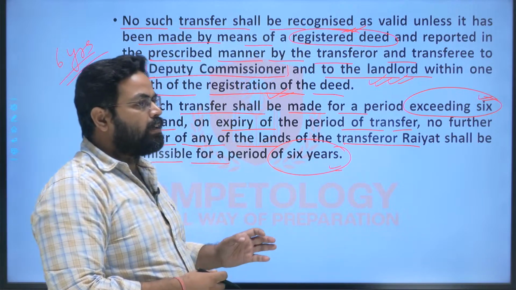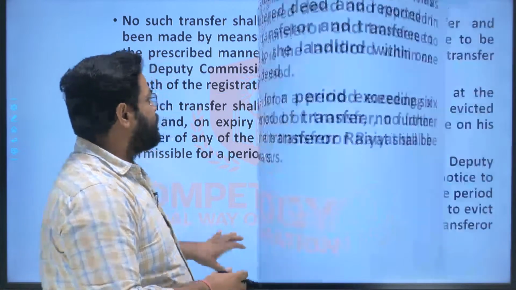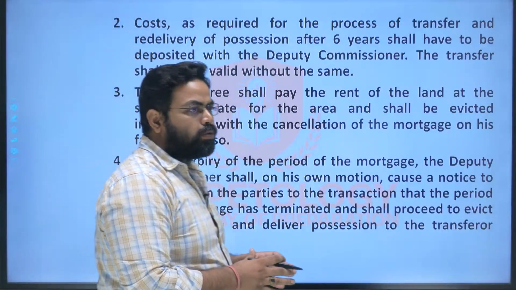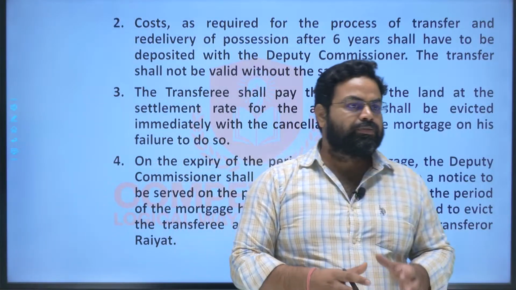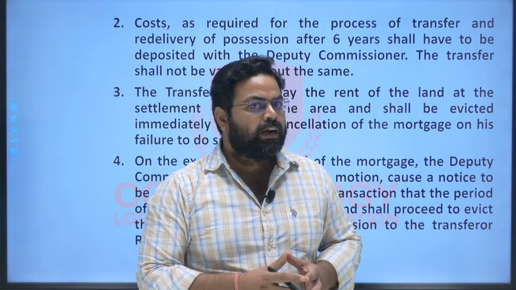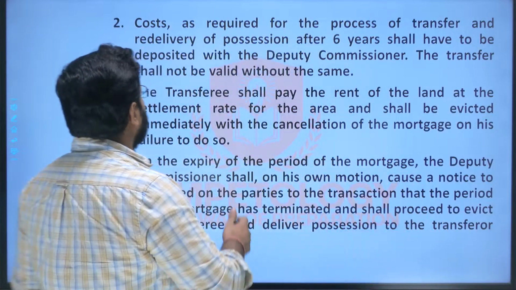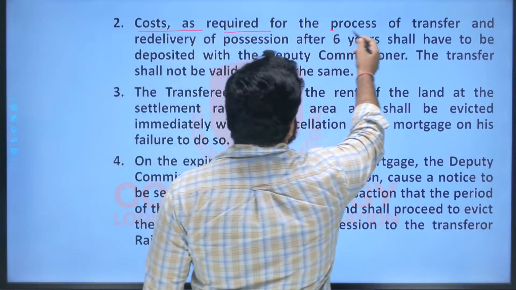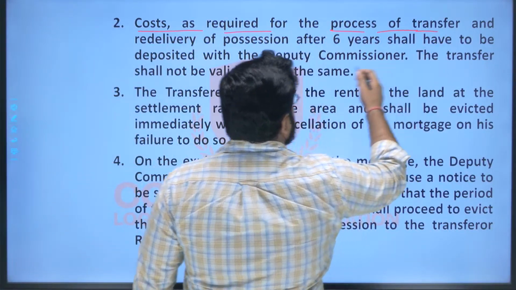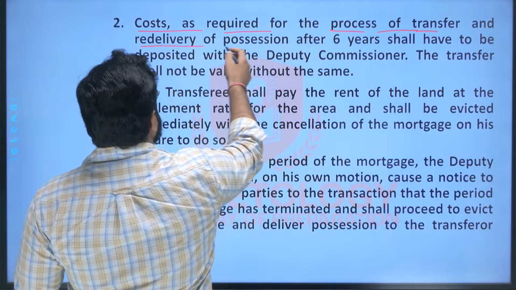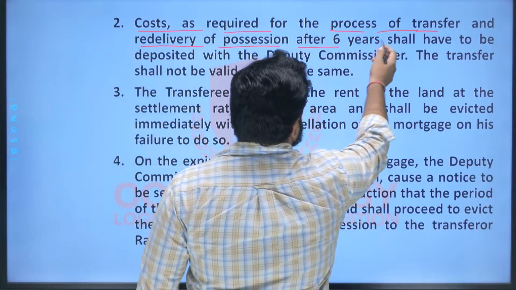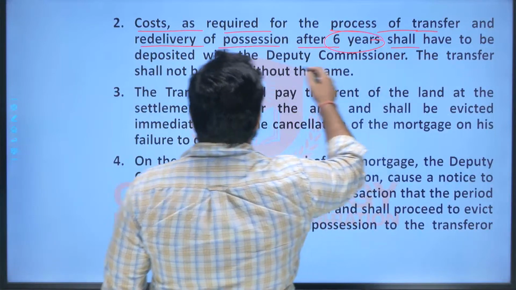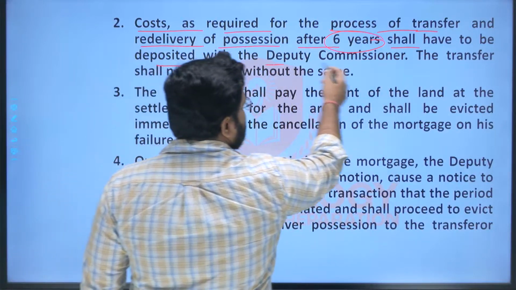Here it is clearly mentioned, and here some of the terms and conditions are also there for such kind of Bhagat Bandha mortgage. And one of the important ones is that the costs required to be processed for the transfer and redelivery of the possession after 6 years shall have to be deposited with the DC.